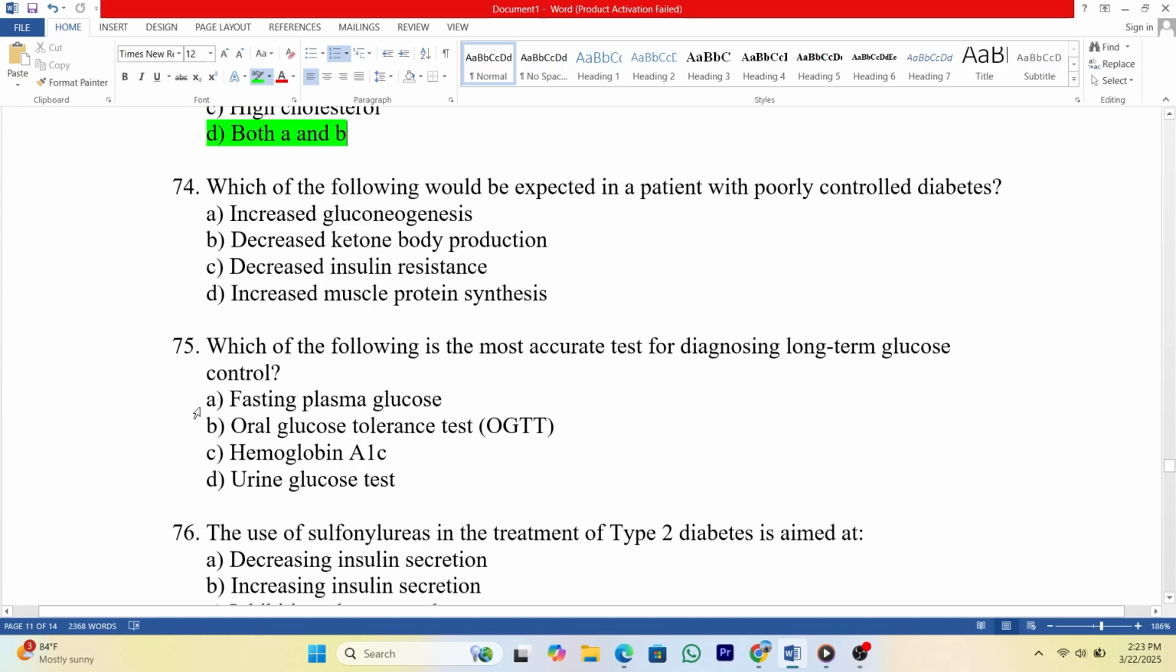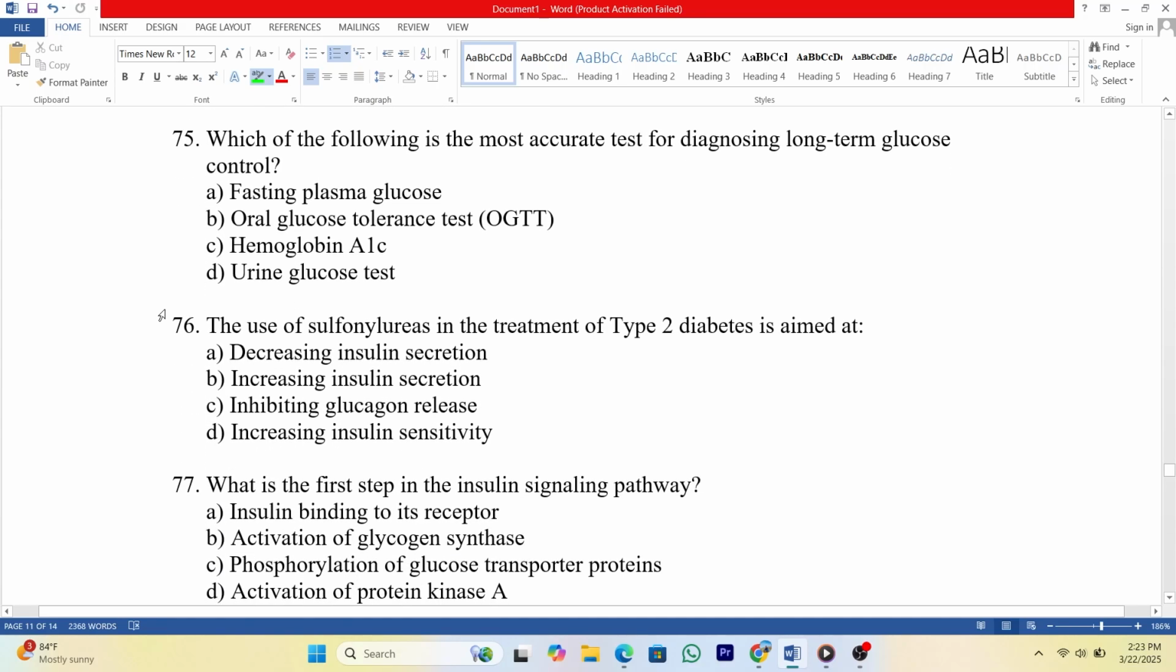A. Increased gluconeogenesis. B. Decreased ketone body production. C. Decreased insulin resistance. D. Increased muscle protein synthesis. Answer, A. 75. Which of the following is the most accurate test for diagnosing long-term glucose control? A. Fasting plasma glucose. B. Oral glucose tolerance test, OGTT. C. Hemoglobin A1C. D. Urine glucose test.